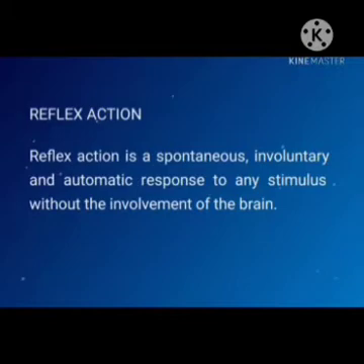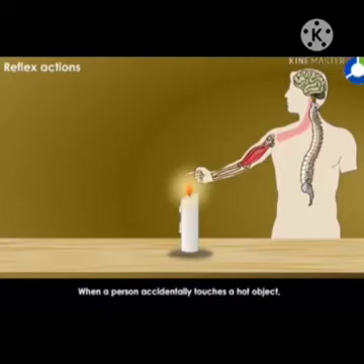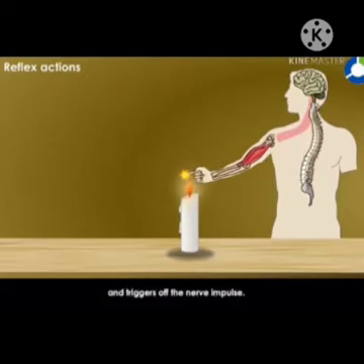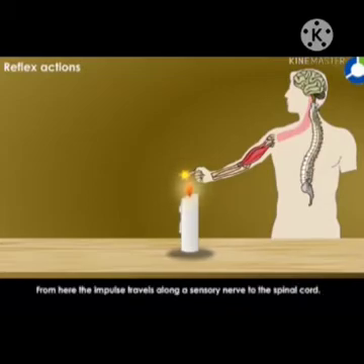Suppose you touch a burning candle, right? Then what happens? You immediately remove your hand. When a person accidentally touches a hot object, pain sensitive receptor cells in his fingertip detect the heat stimulus, right? And then it triggers nerve impulses.